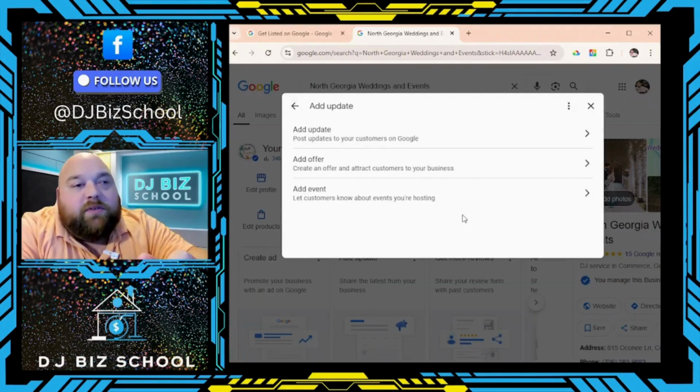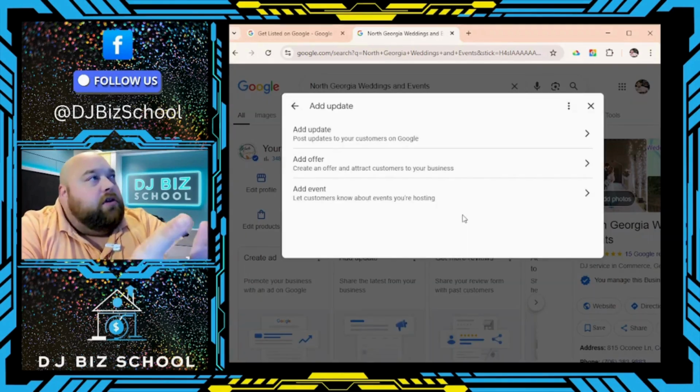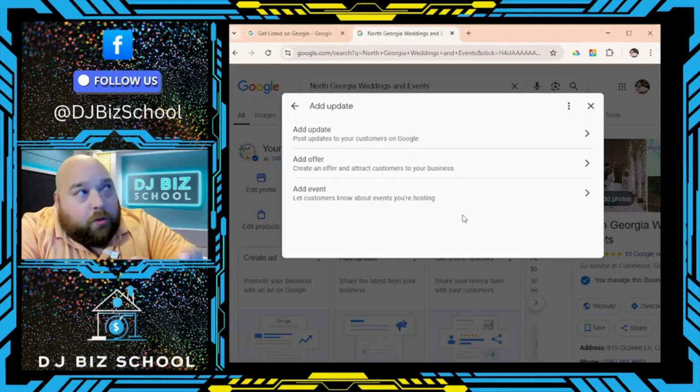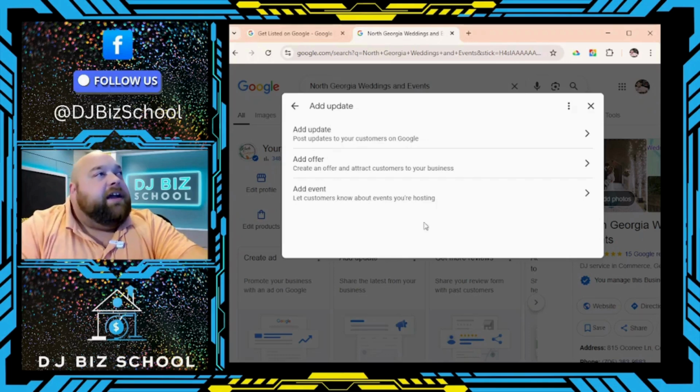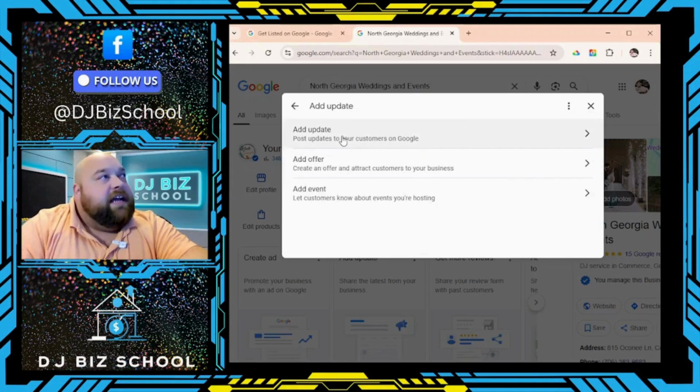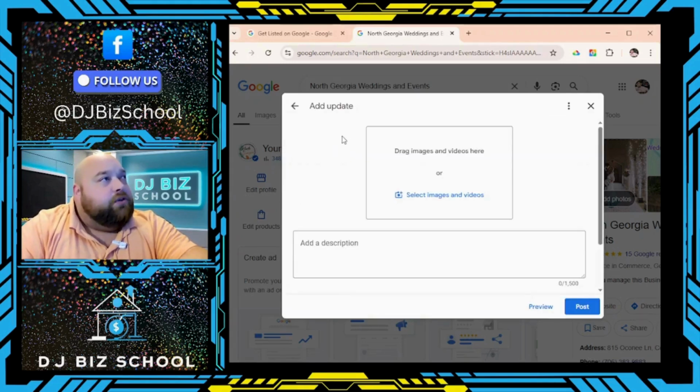You have 3 types of updates you can add. You can add a normal update, which is what a post is. You can add an offer. So if you're running some type of sale, you can schedule an offer on there. And you can add an event if you have a public event coming up that you want to let customers know about. So in this case, we are going to add an update so we can make our first post.